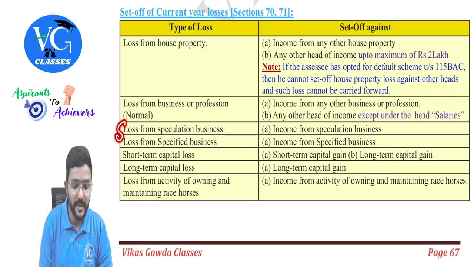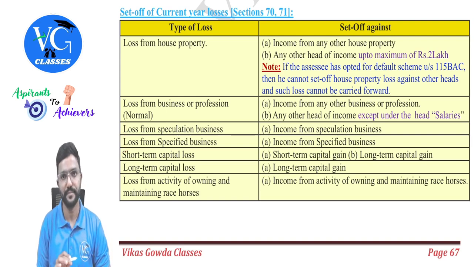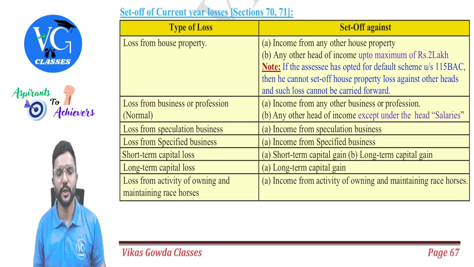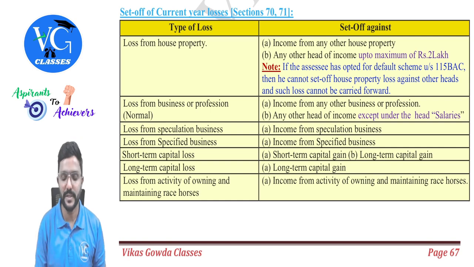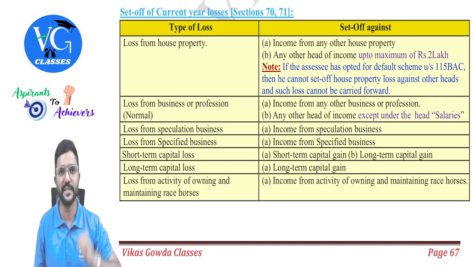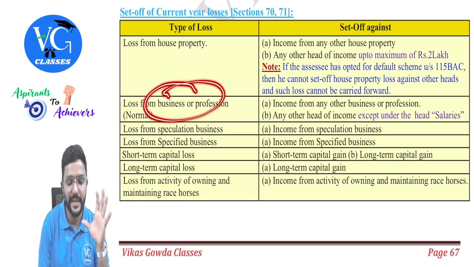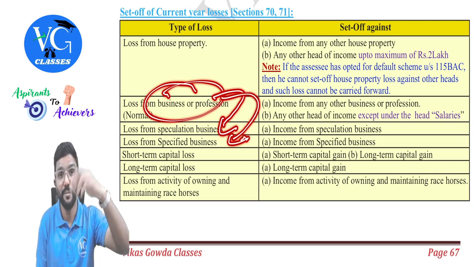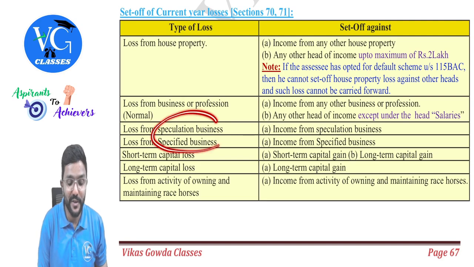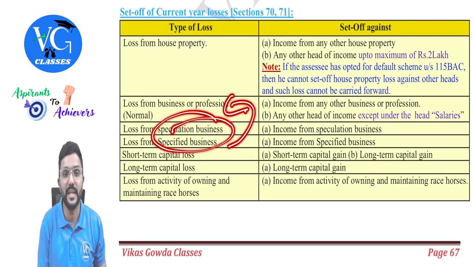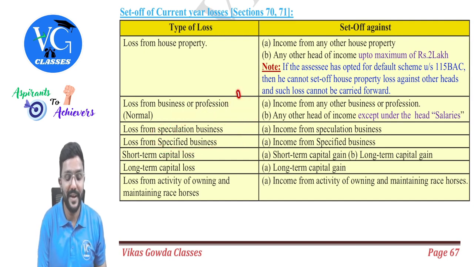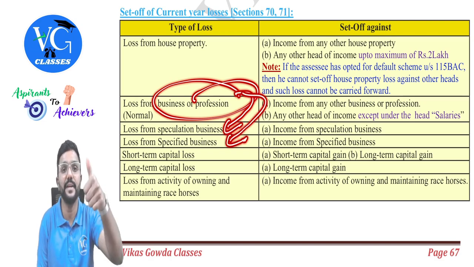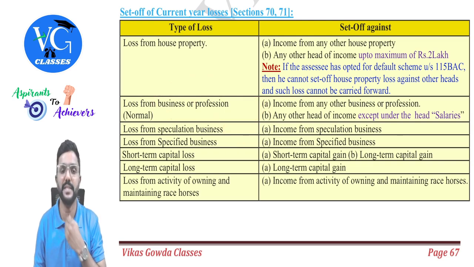Okay, sir. So these two are special businesses for loss adjustment. Then any other business will come here under the normal category. If it is a current year business loss, we can adjust it against income from some other business. Sir, loss from this business, can it be adjusted against income from speculation or income from specified? Yes, allowed. But vice versa is not allowed. Speculation or specified loss cannot be adjusted against income from other businesses. But if I have a loss from other business, can I adjust it against income from speculation or specified? Yes, I can adjust.